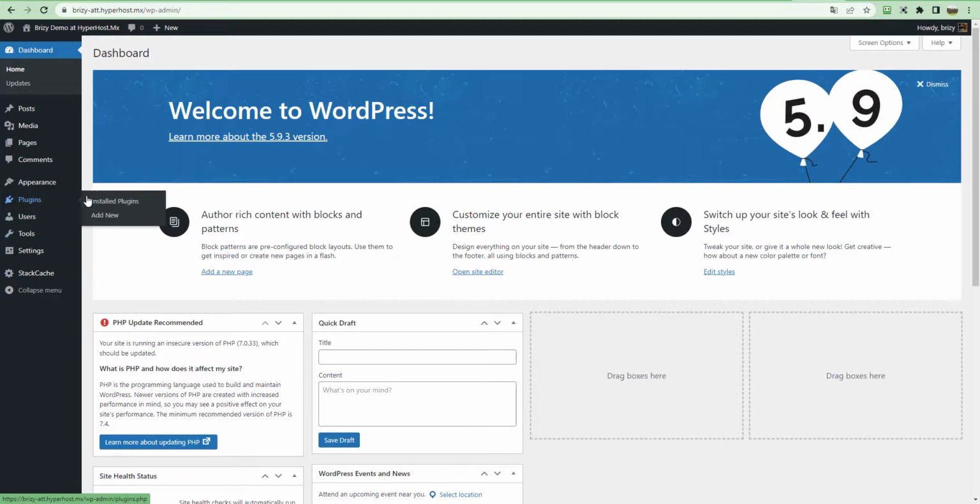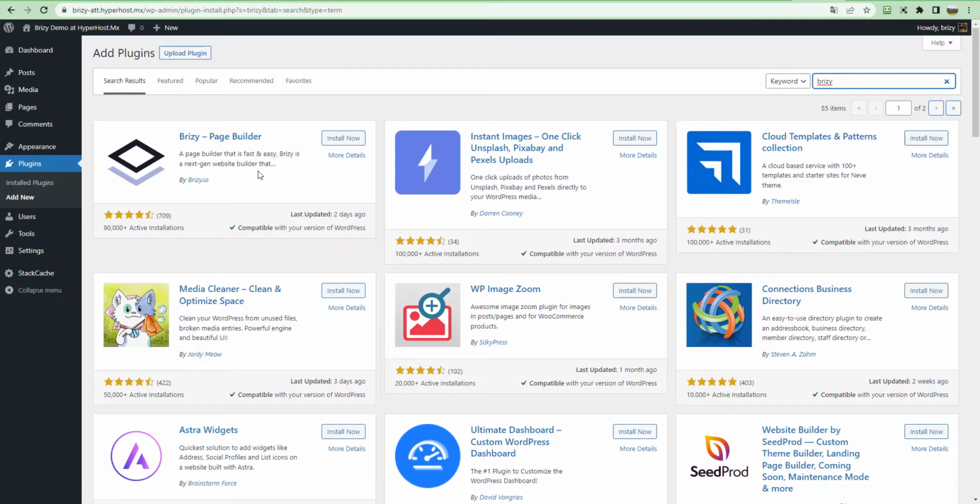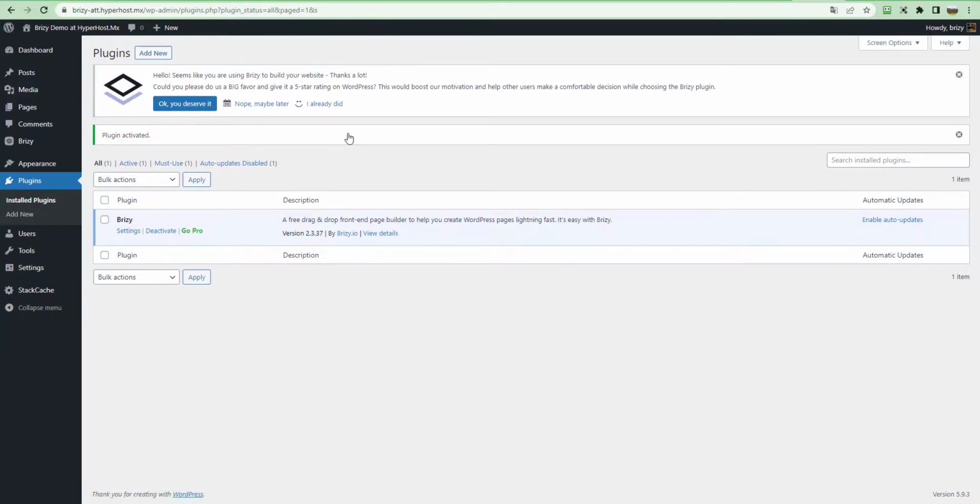We go to plugins, add new, search for Brizy, install now, activate, and you could start working with Brizy right now.